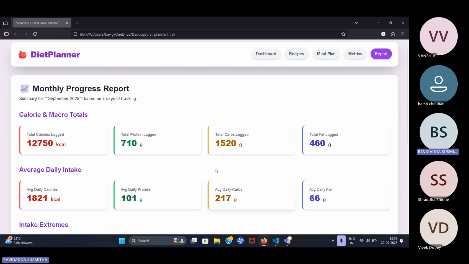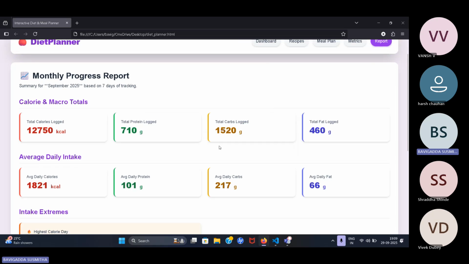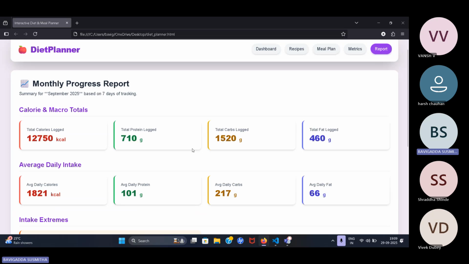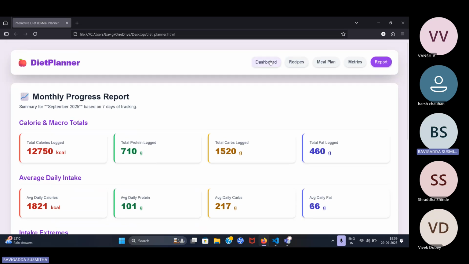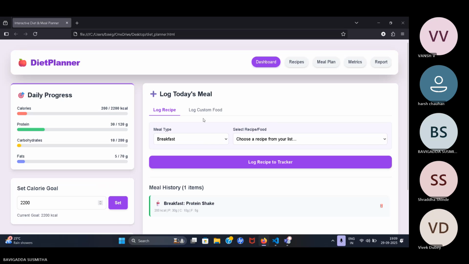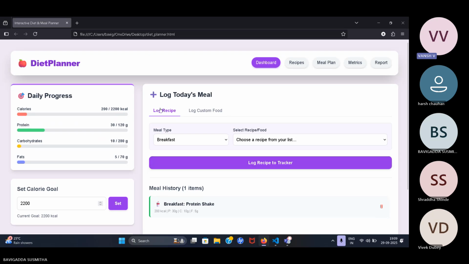This is the report. The monthly report shows on which day how many kgs are lost. The overall month report is in this report section. This is the overall website, sir.